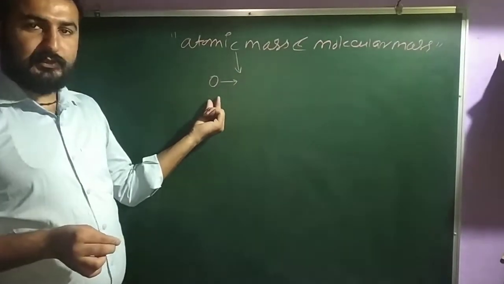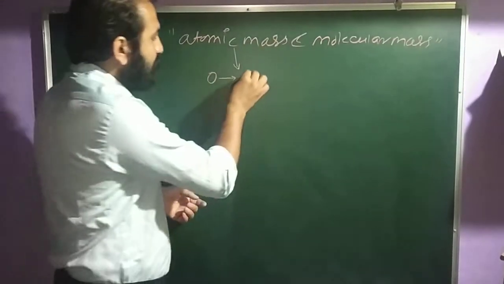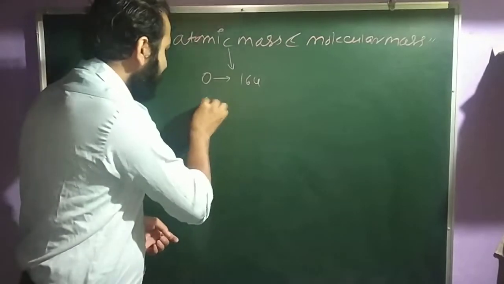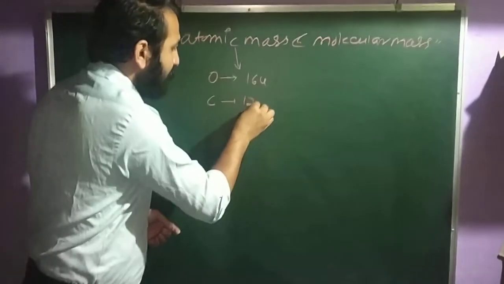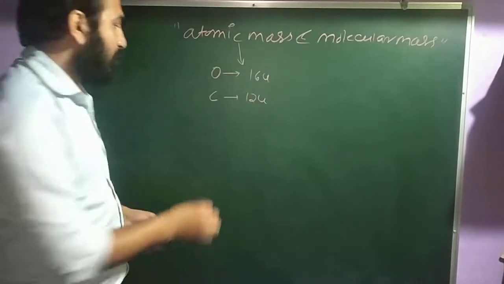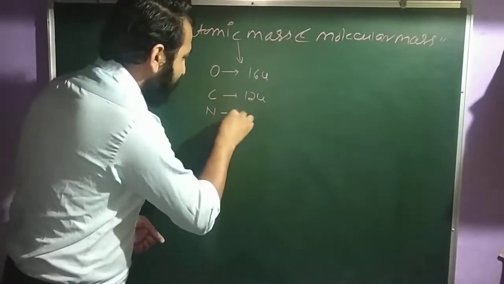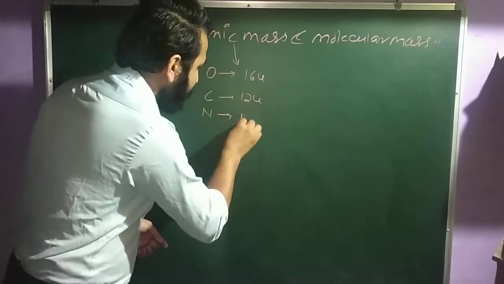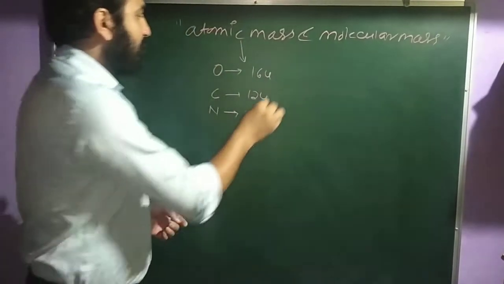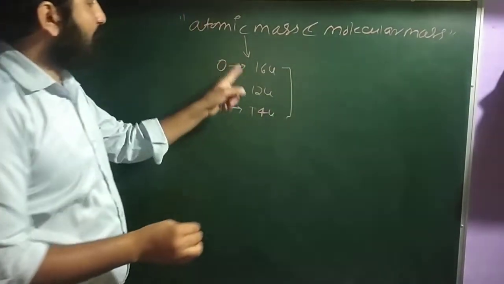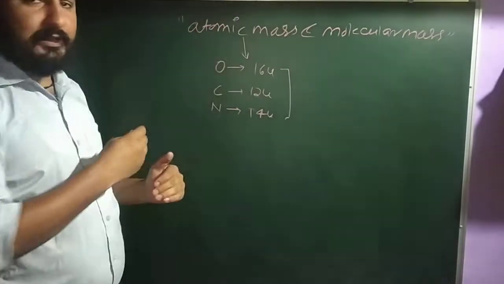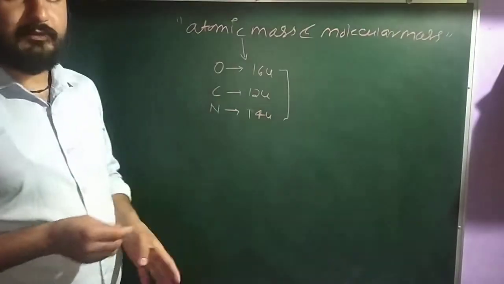This is the atom of oxygen, and the mass of this one is 16 U. You have carbon, the mass is 12 U. You have nitrogen, mass is 14 U. So this is called the atomic mass. The mass of any atom of an element is called atomic mass.